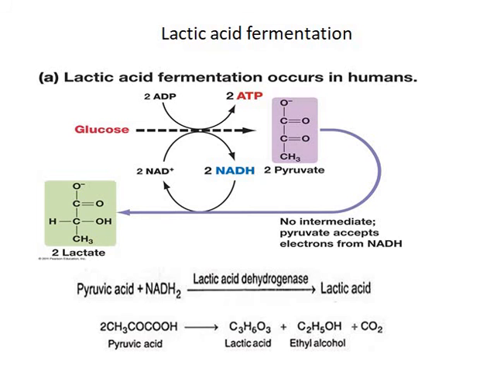In muscles and some bacteria, the pyruvic acid is converted into lactic acid by the enzyme lactate dehydrogenase. This reaction uses NADH2 with the release of NAD. Pyruvic acid combined with NADH2 in the presence of lactic acid dehydrogenase forms lactic acid. The end products of anaerobic oxidation are energy, lactic acid and carbon dioxide.